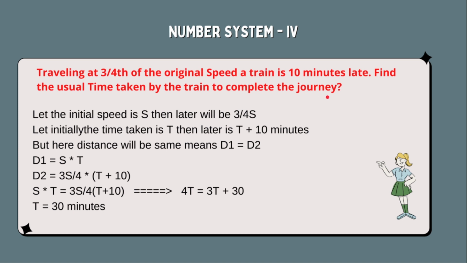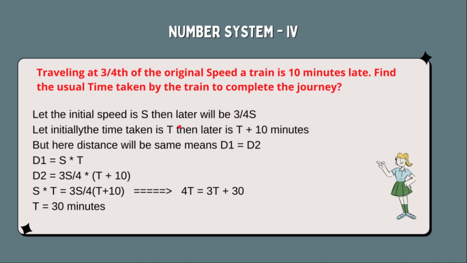Nothing is given. The only thing given is that when it is traveling at 3/4 of the original speed, it is 10 minutes late. Now let's assume that the initial speed is s. Then later it will be 3/4 of s, which means 3s/4. Similarly, suppose initially the time taken is t. Then later the time will be t plus 10 minutes, since it's 10 minutes late.